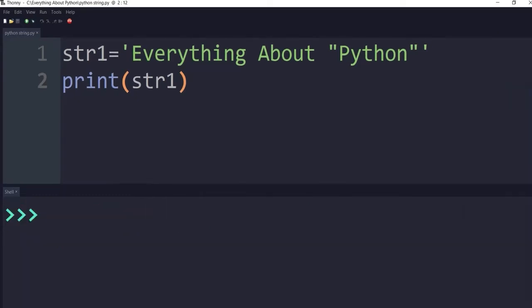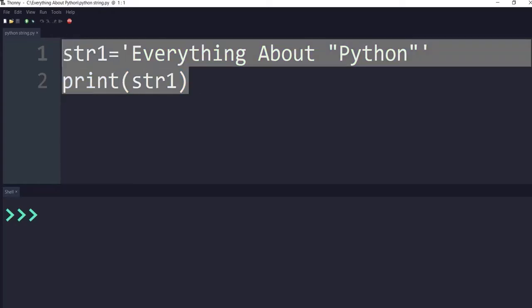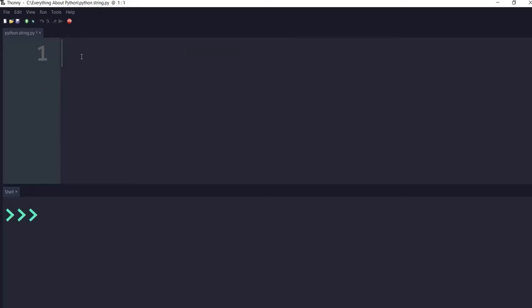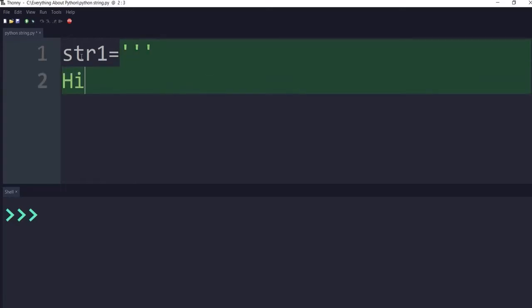Now let's take another example. Let's for example, I want to send an email, or how to use Python for web. So I want to send an email. So I will use triple quote here. For example, let's see, str1 is equals to, now as you see, I'll use triple quote, and here I'll write hi Deepak, then let's enter here.